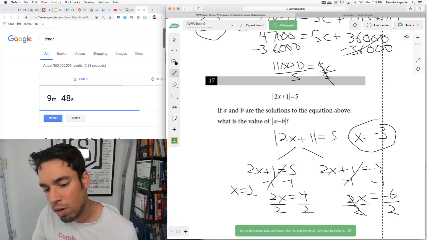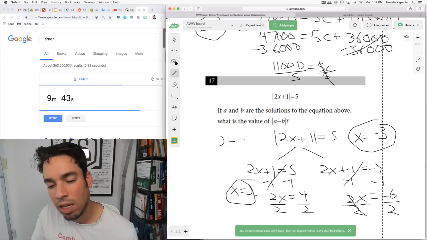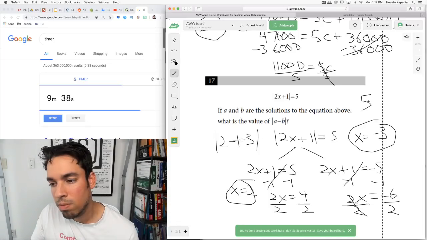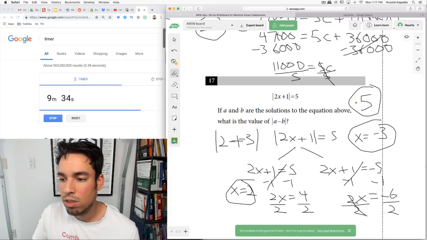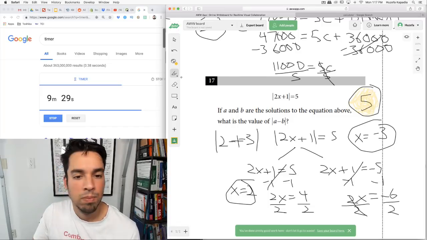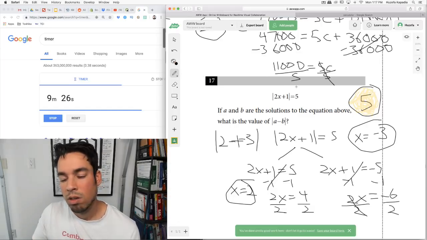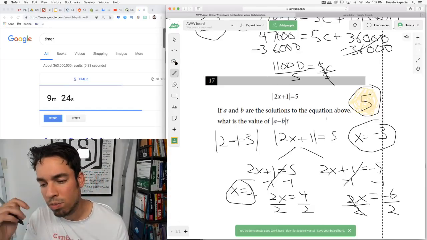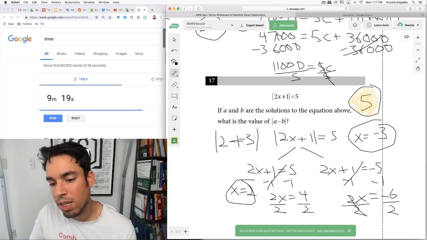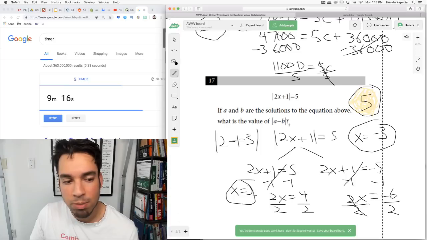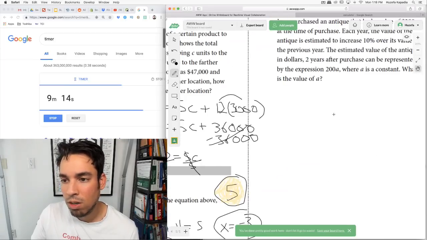So what is the value of A minus B? It doesn't matter which is which, right? So we'll just say this is A, this is B. So it's 2 minus negative 3, which is just plus. So it's 5. Since I've circled a bunch of stuff, let me highlight this so I know what is the answer. Okay, cool. Let's make sure that's right. Hold on. Let me just process it for a second. Yeah. And if I did negative 3 minus 2 would be negative 5, absolute value, we'd still get 5. So it doesn't matter at all.